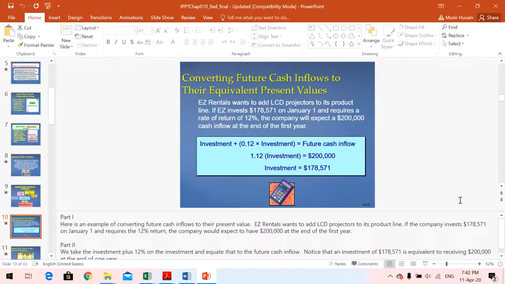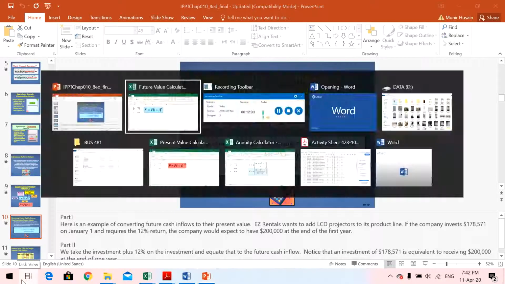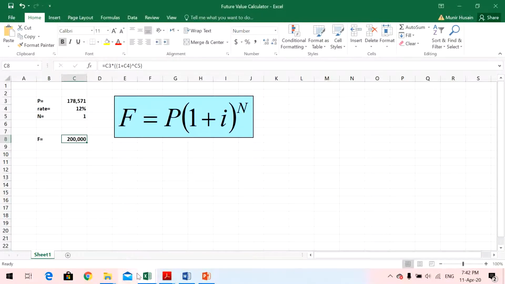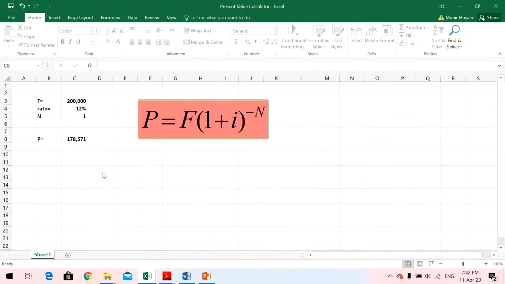So this is how we calculate. Or if you have the same thing, let's say F is given, and you have to calculate P using this formula. This is F, this is rate I, and N is 1.